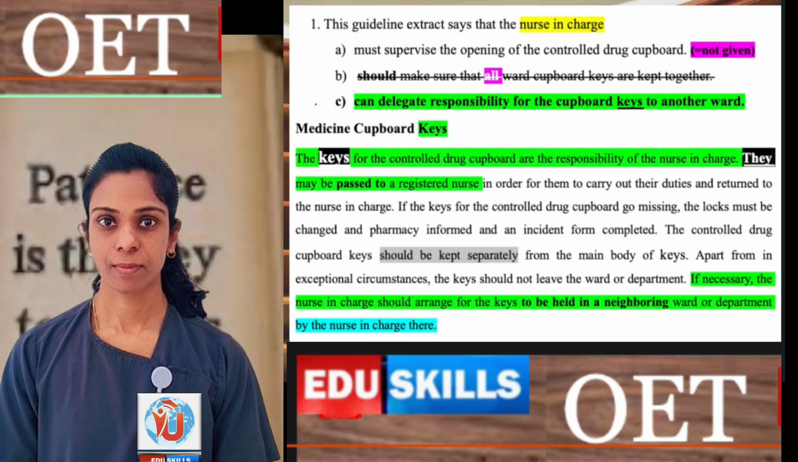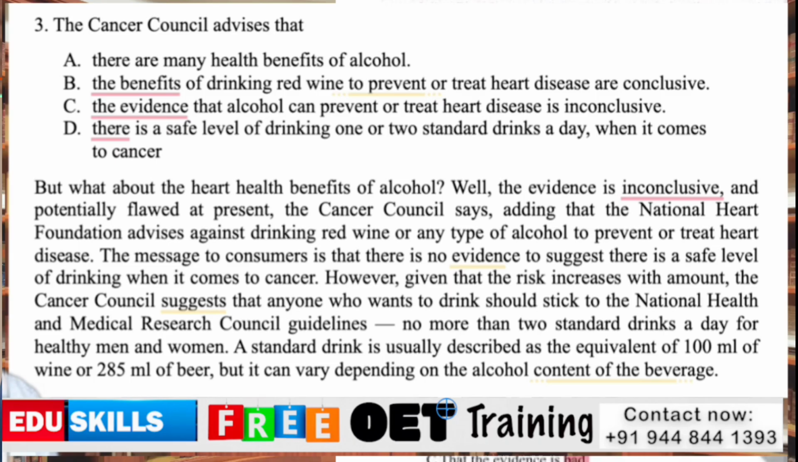All are understood. Now we can move to the next question. This question, the Cancer Council advises that. The Cancer Council name is their advice. There are four options, multiple options. It is Part C reading. Part C reading, our method is the QTA method, question, text and answer method. Now as per the father's strategy, we can go there.